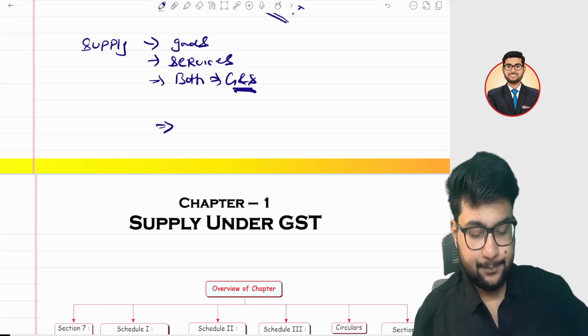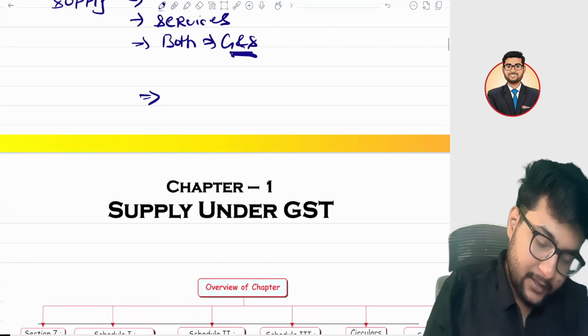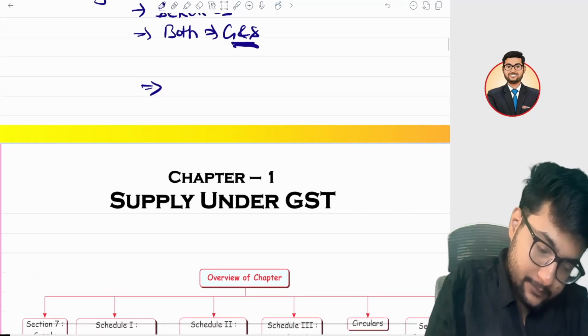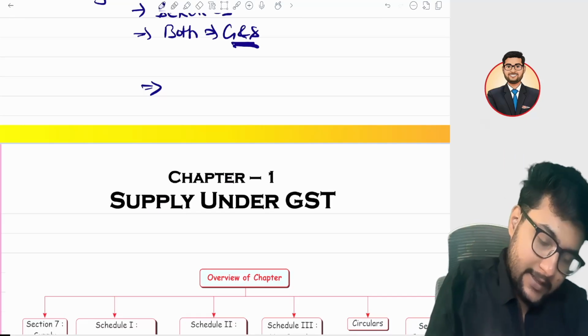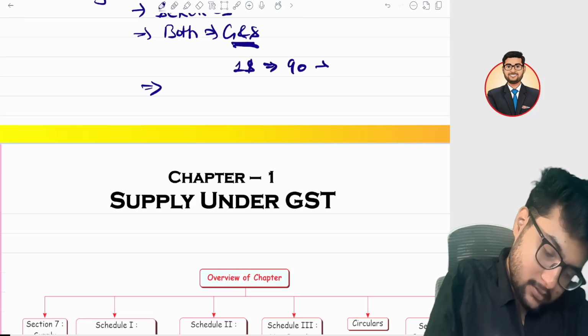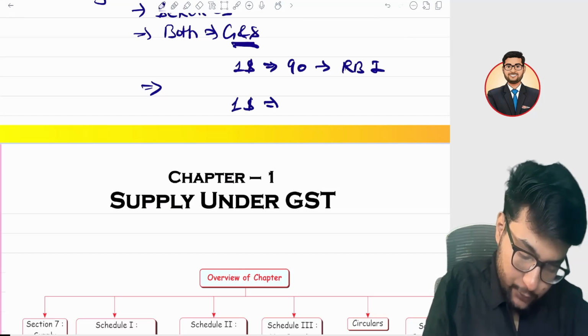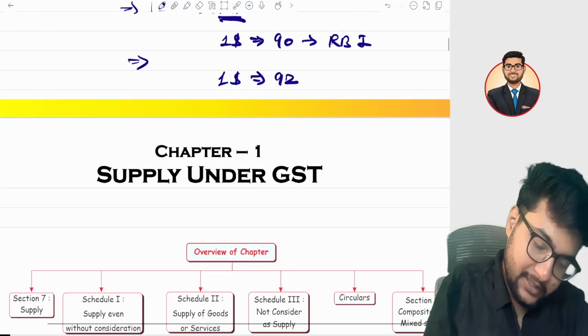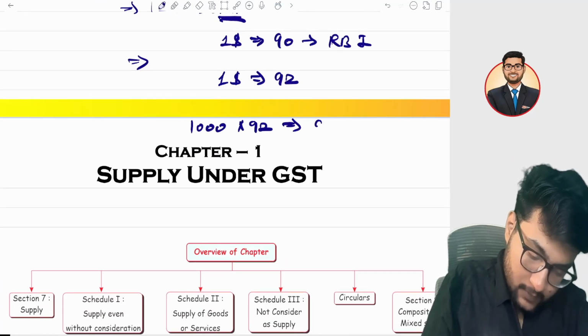Suppose you want to go to the USA and you go to the exchange bank, and the current dollar rate is 90 as per RBI. But the bank will charge you 92 rupees. And suppose you want only $1,000. So you paid 92,000.